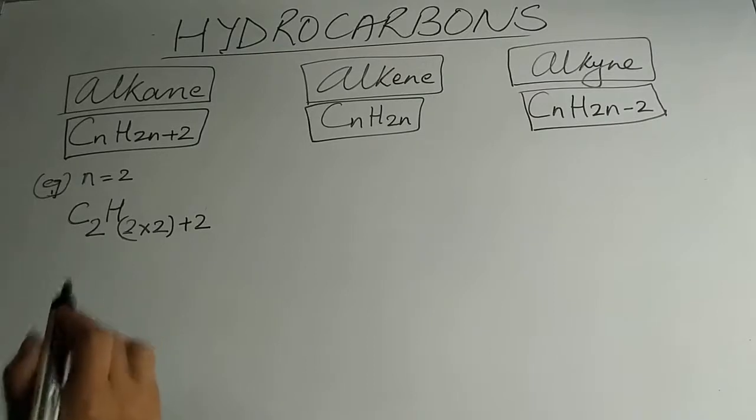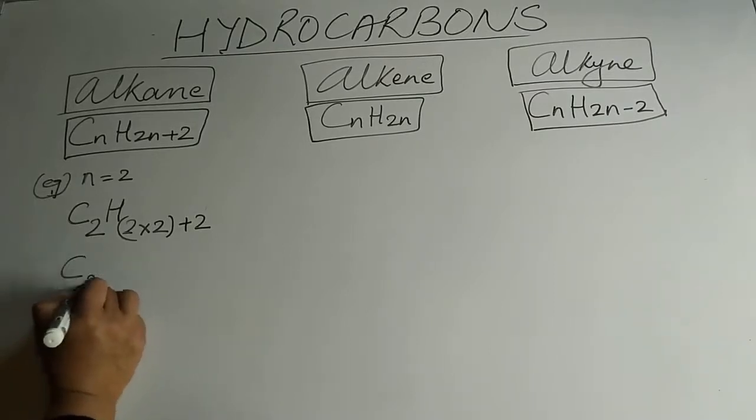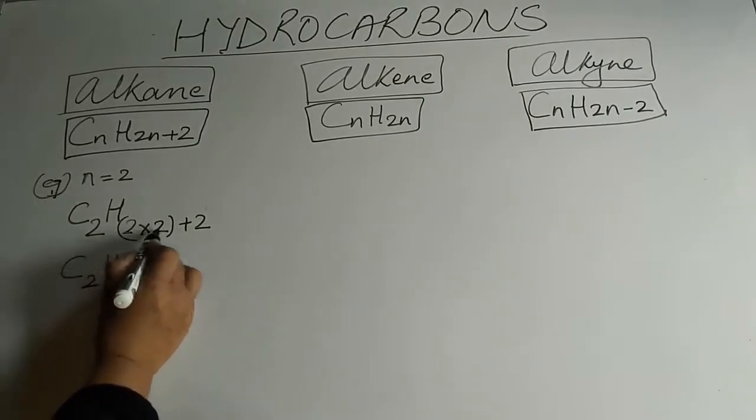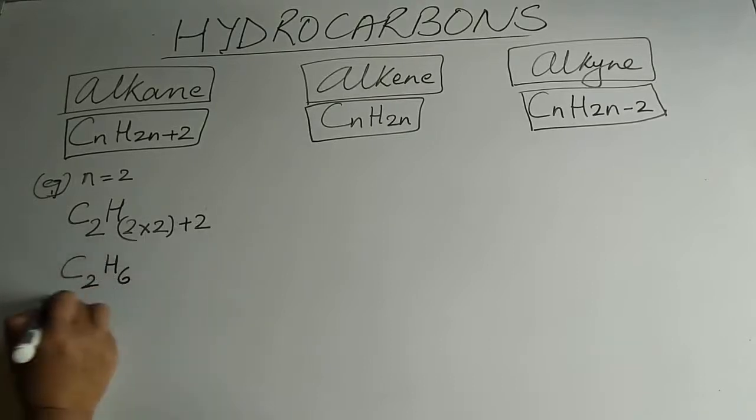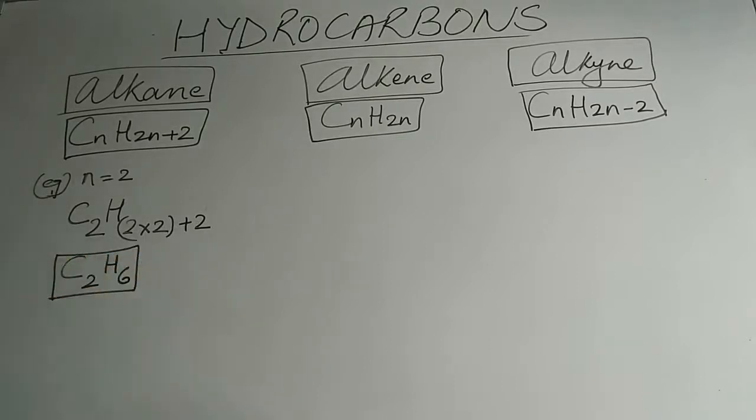Alright. So, the value of hydrogen becomes H, 2 2s are 4 plus 2, 6. So, this becomes the formula of the hydrocarbon alkane that we are going to make if it has 2 carbon atoms. Let's move on to alkenes and see.